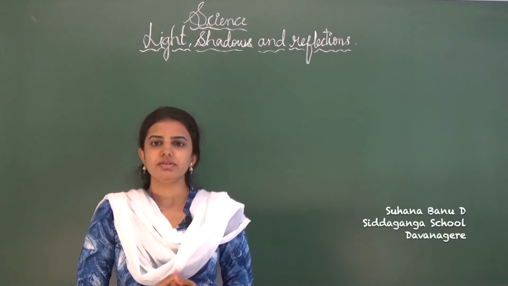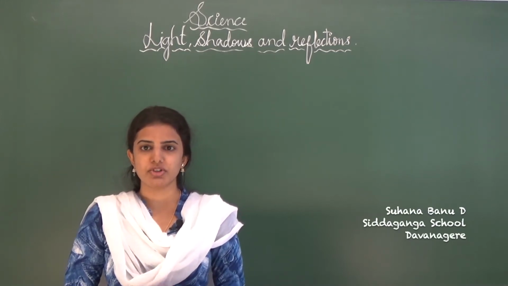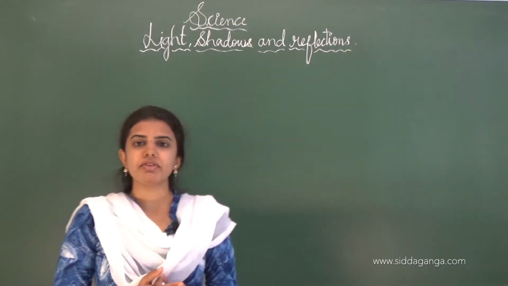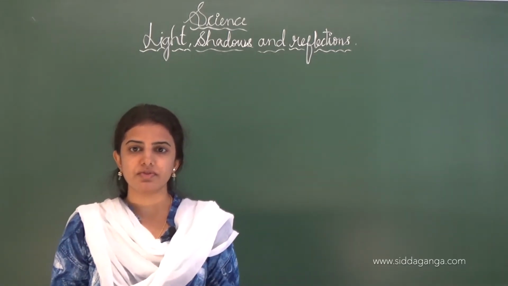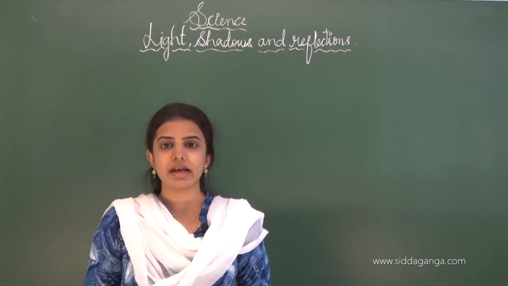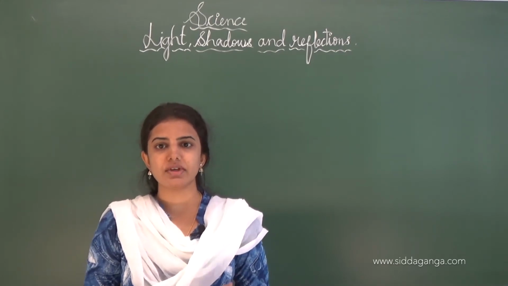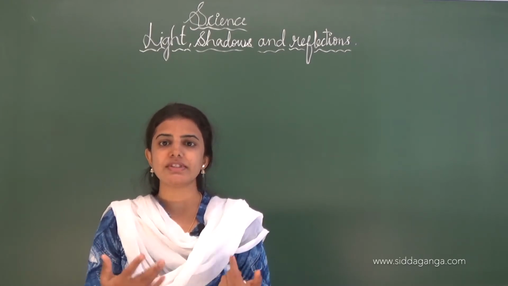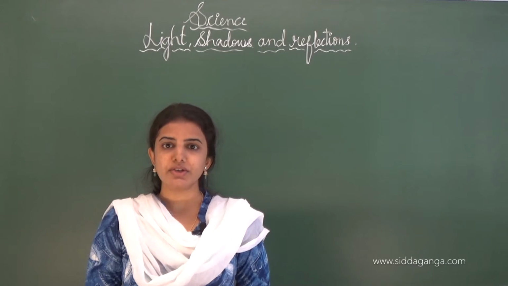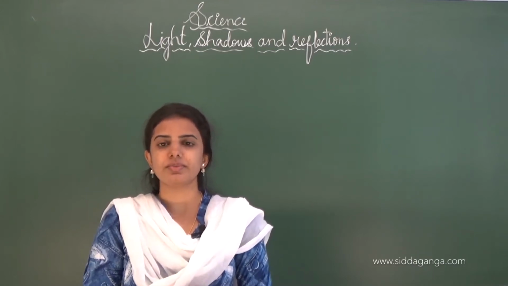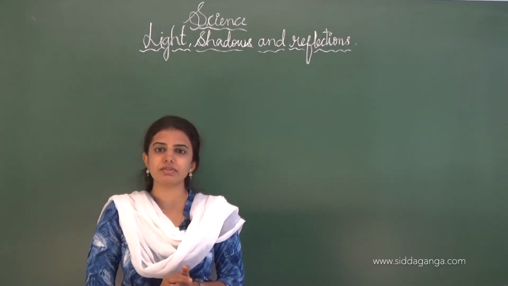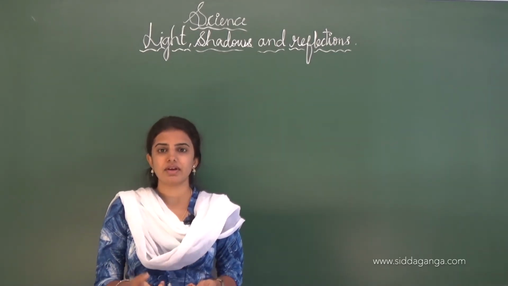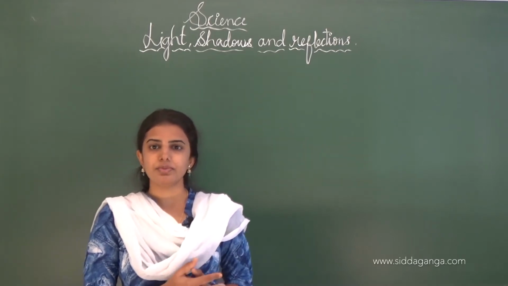Hello my dear students, we have been discussing the chapter light, shadow as well as reflections. In the previous class we learned about the different types of materials like transparent, opaque and translucent objects. Transparent materials are those materials which allow the light to pass through them. Examples of transparent materials are the mirror as well as the air.